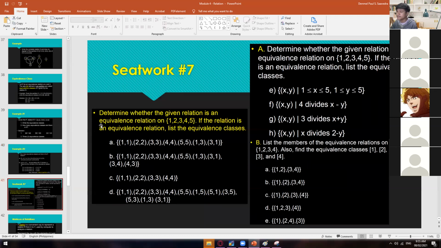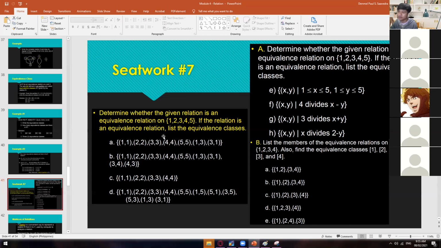So we have this. Supposedly this one is letter A, and then this one's letter B, and then C. Or you can just ignore that one. Just arrange that one using their alphabetical letters. So we have here A, B, C, D, E, F, G, and then A, B, C, D, E again. Just follow their order with alphabetical order. Okay, so for this one, determine whether the given relation is an equivalence relation on 1, 2, 3, 4, 5.